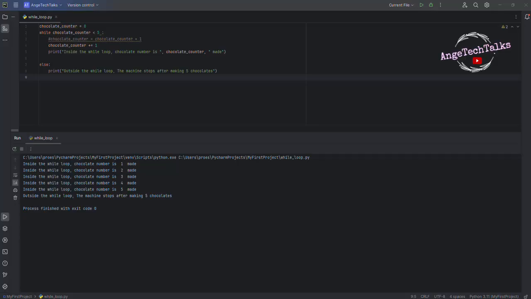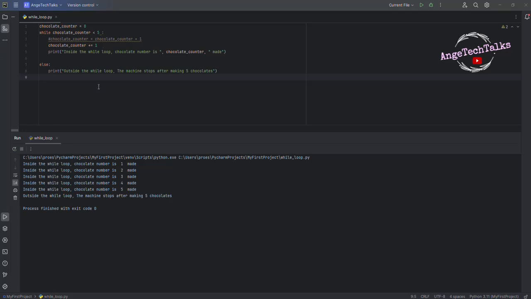Now we are talking about nested while loops. Nested while loops are when a while loop is placed inside another while loop. I repeat, nested while loops are when a while loop is placed inside another while loop. Nested while loops are perfect for handling tasks that need to be repeated on several levels at the same time. For example, if you want to put this chocolate into boxes, we need to use the nested while loop.